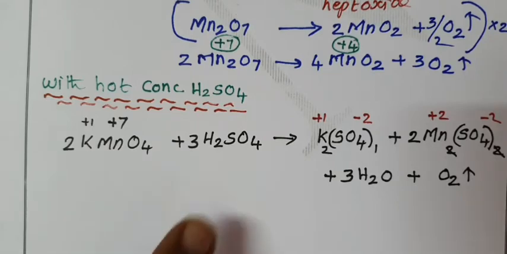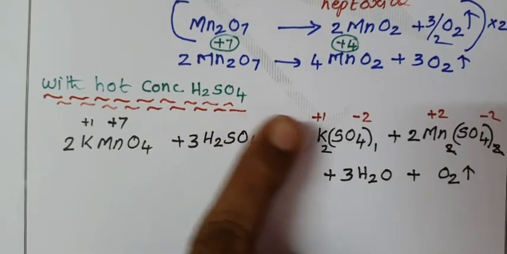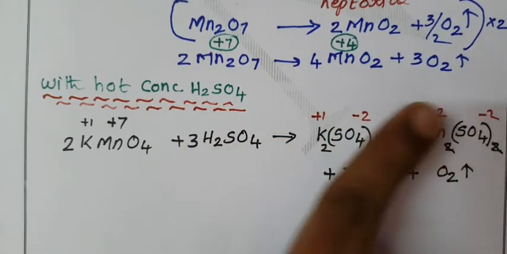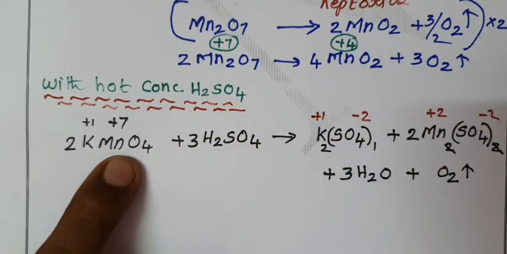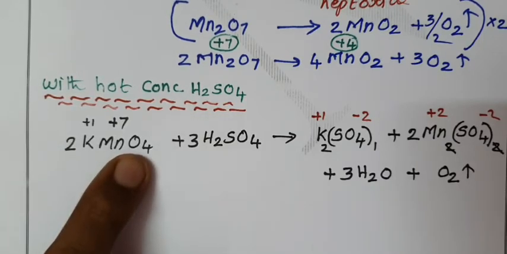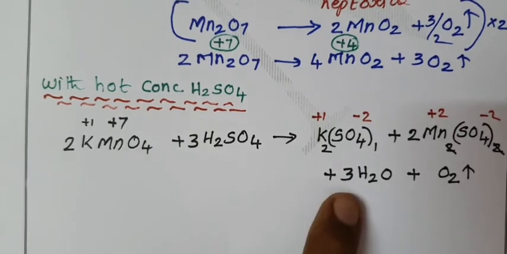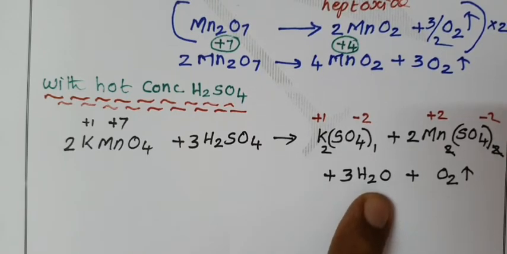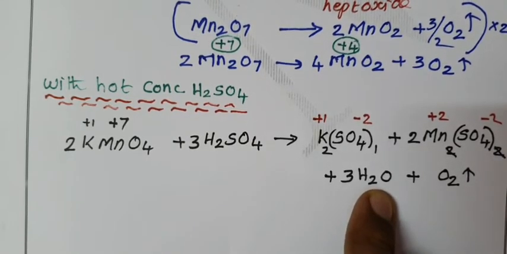Now, consider these are sulfate oxygen. So, without sulfate, the oxygen is present only in KMnO4. 2 into 4 are equal to 8. 8 oxygen we require. But here 3 into 1 equal to 3. 3 oxygen we have. Now the remaining 5 oxygen we require.